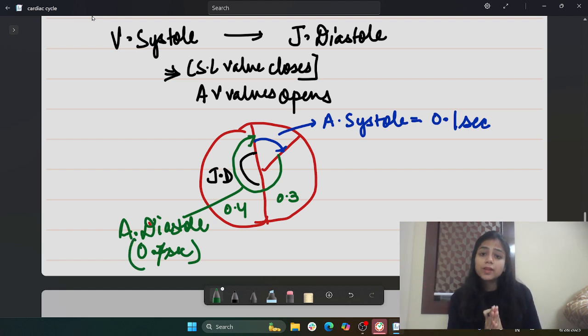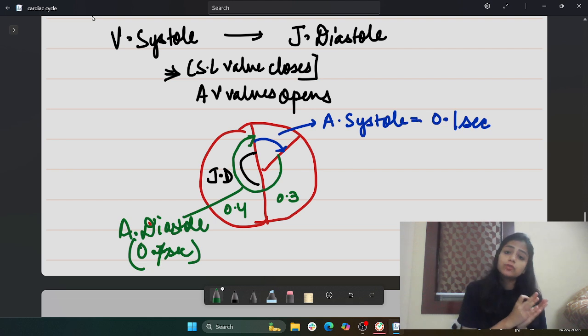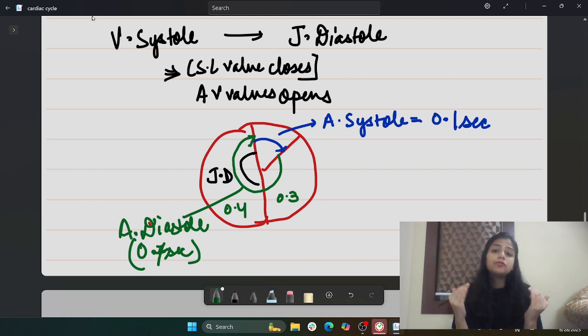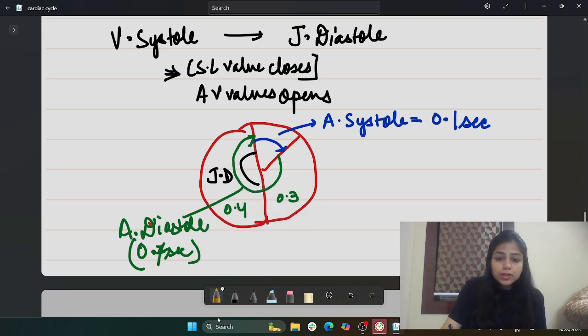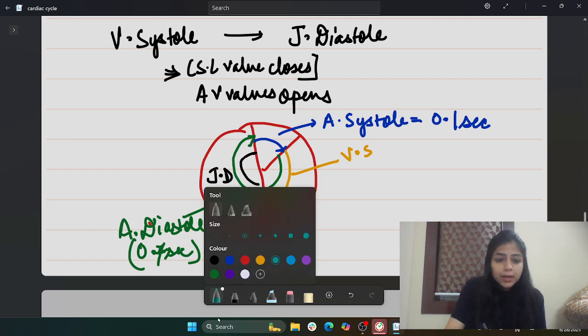The contraction of the atria and ventricle has taken place only for 0.1 second, whereas in case of joint diastole, the filling of the atria takes place in the joint diastole also when the ventricular was contracting. At that time also atria was in the diastole phase. I hope it's getting clear. For here, in case of the joint diastole, in case of the ventricular systole, it was 0.3 seconds, whereas for the remaining time,